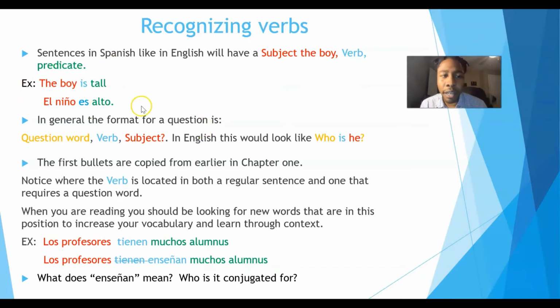In general, looking at a normal sentence, something like the boy is tall, we see that we have our subject here in red, el niño, we have our verb in blue, es, and we have a predicate describing what's going on here, alto, in green.